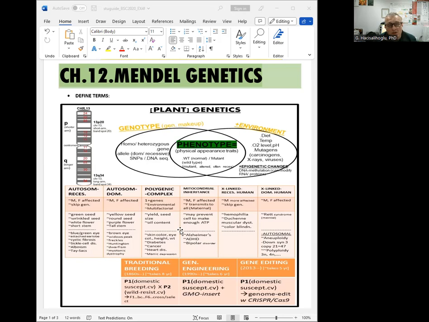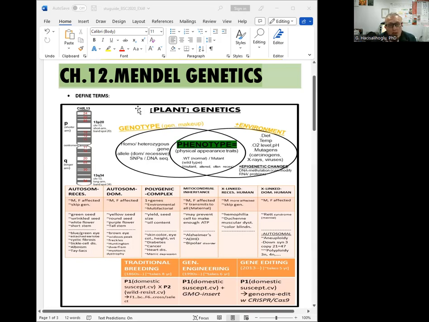And then, of course, there is X-linked, which we are going to see in the next chapter, but let's talk about it now. X-linked examples: if it is recessive, it can still skip generations, but males are more affected because males have only one X chromosome. Hemophilia, Duchenne muscular dystrophy, and color blindness are recessive. We don't have many dominant ones, but there is one called Rett syndrome, which is X-linked dominant.